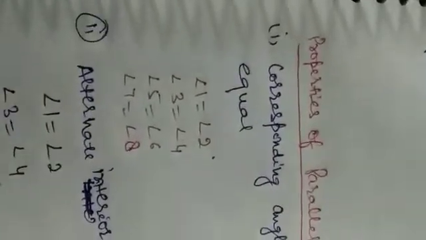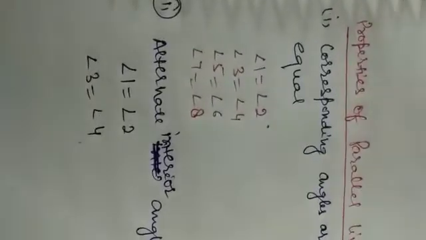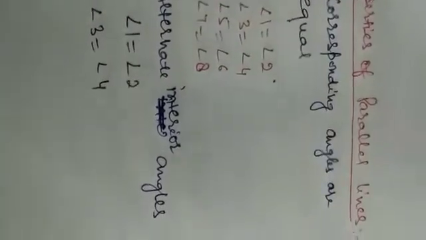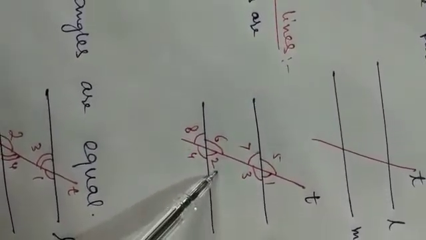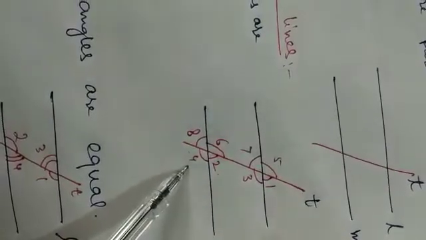Now I'm coming to a very important topic, properties of parallel lines. Now first property, corresponding angles are equal. Now you can see these are parallel lines L and M. Angle 1 is corresponding to angle 2. Angle 3 and angle 4 are corresponding angles.